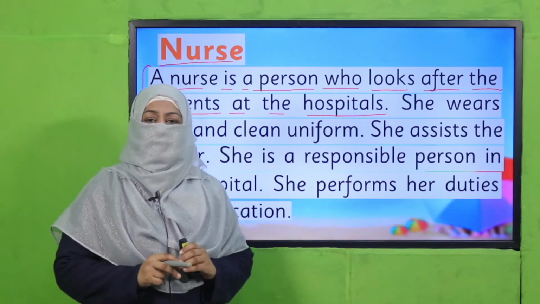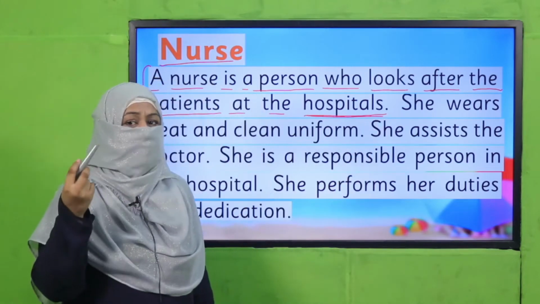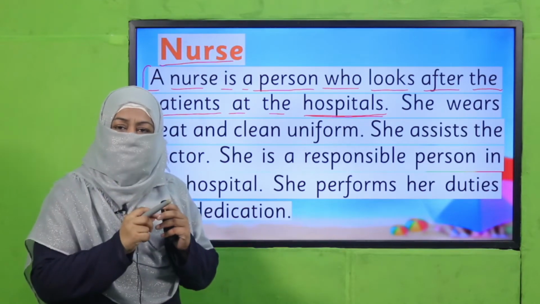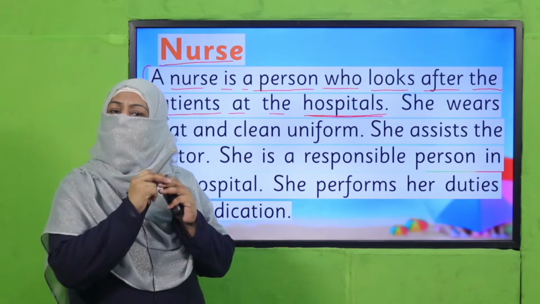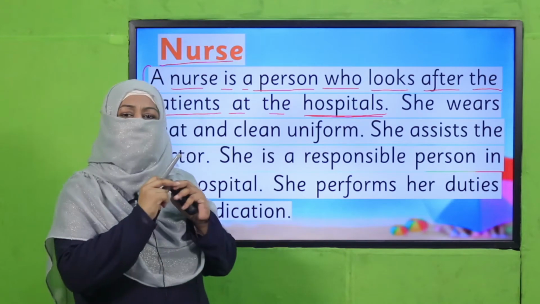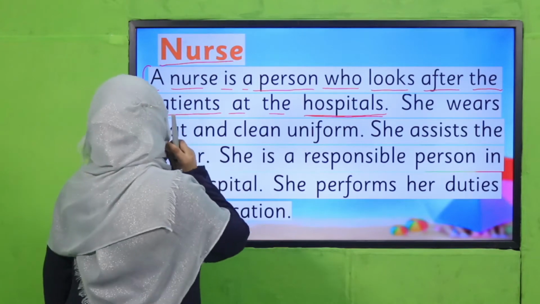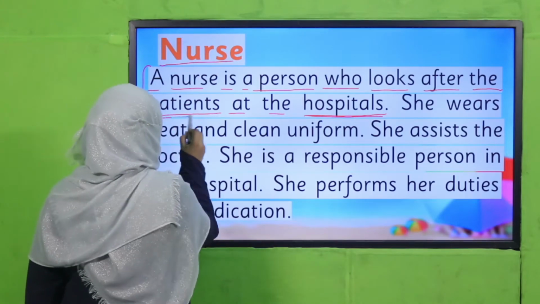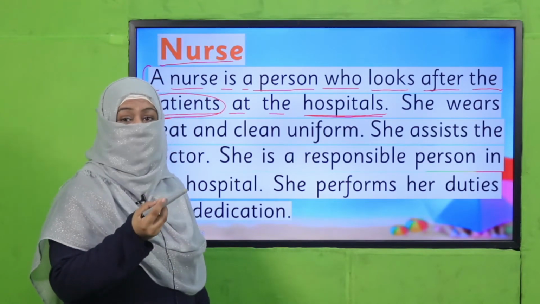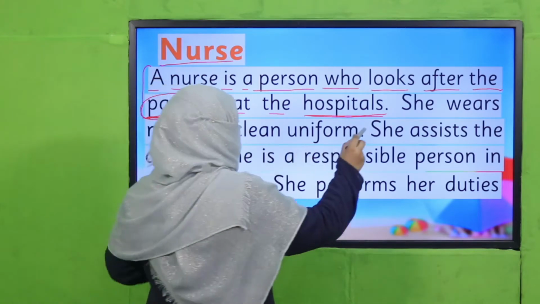For example, if I say a nurse works in a hospital, so it's a fact. This is how we find facts: when a place is mentioned, when a date is mentioned, and the statement is true. When we find these qualities in a statement, that is called a fact, right? So a nurse works and she looks after the patients. Who is a patient? A person who does not feel well, right? A person who is sick, that is a patient, okay?